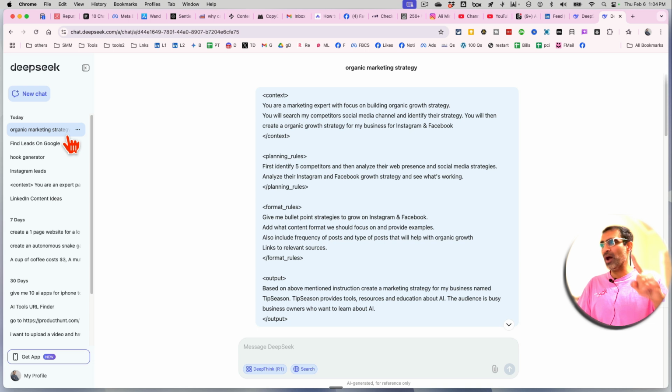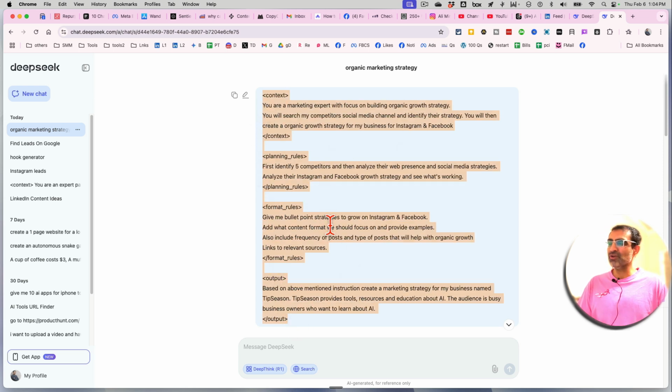All right, number 1, I call this the organic marketing strategy. So I'm building an organic marketing strategy bot, or creating an organic marketing strategy. And here's the prompt, and I'm using a new structure that a lot of people are using online. It's going viral on the internet. It has 4 steps: context, planning, format, and then the output. So what's the context?